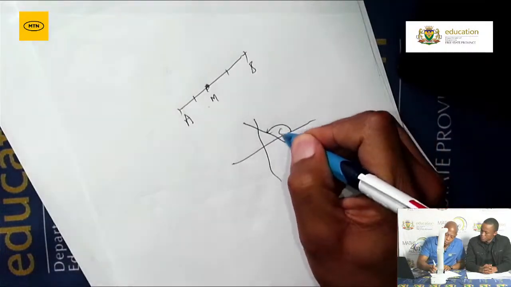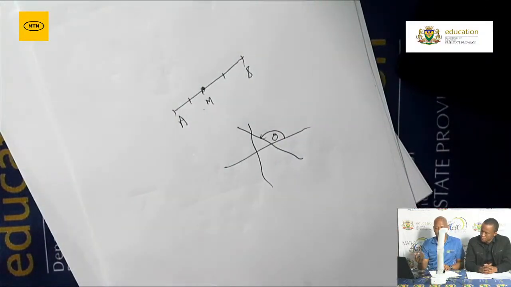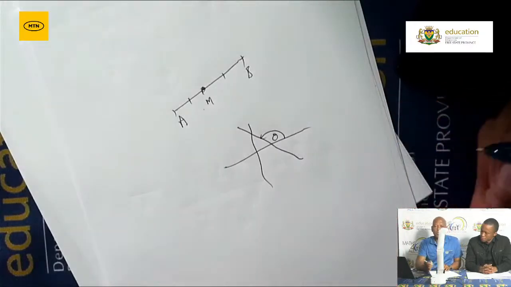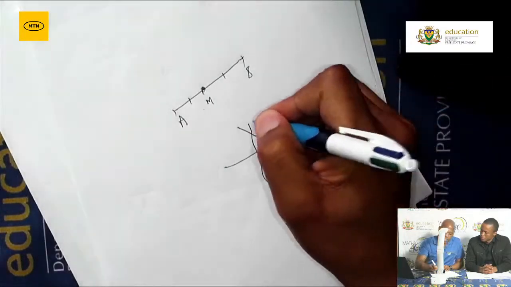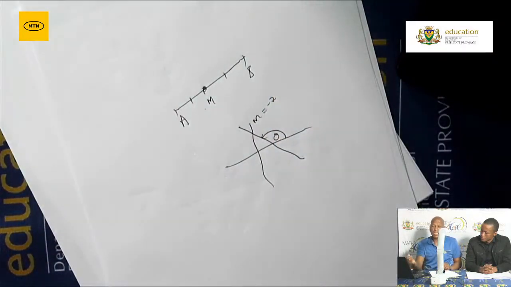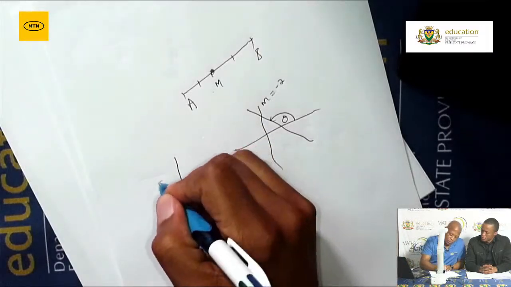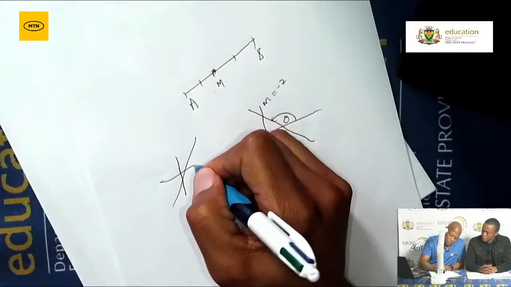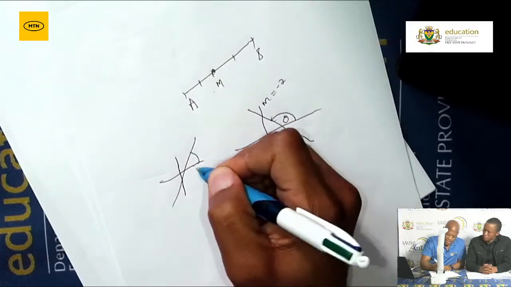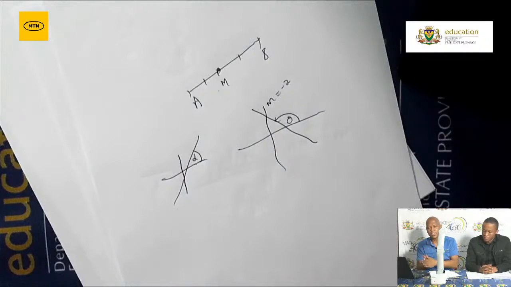Now we've got two types of angles. Now this one will be an obtuse angle. How do I see that it is an obtuse angle? It's when the gradient is negative. In this case, I might say m equals -2. Then I know that the angle will be more than 90 degrees, but less than 180. But the second one also is when the gradient is positive, then you will have your angle like that. Then this will be your angle alpha. Grade 12, the angle of inclination is formed by the positive x-axis and the line.